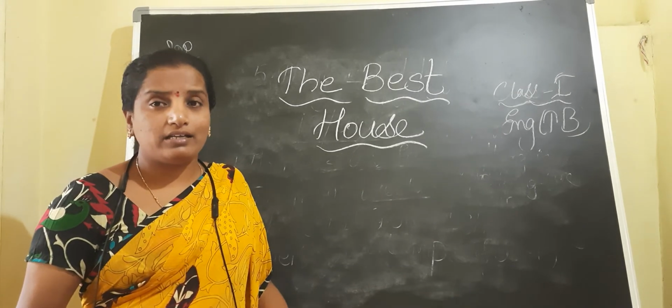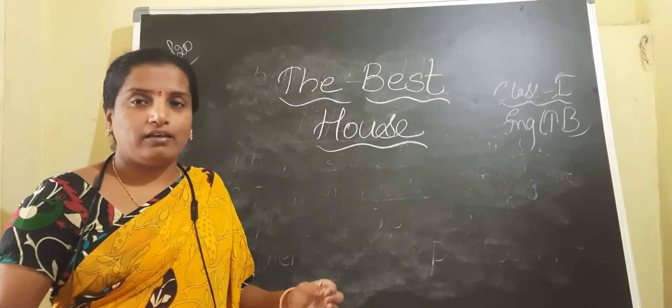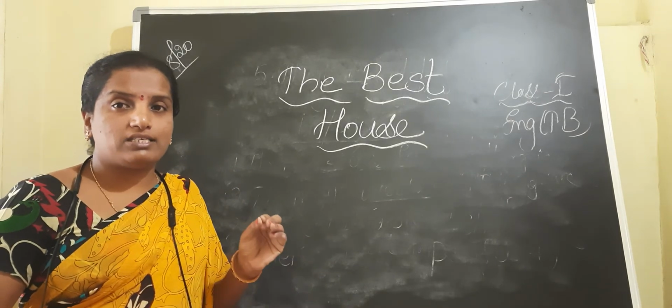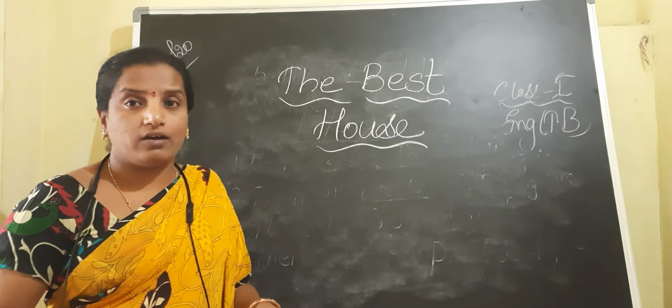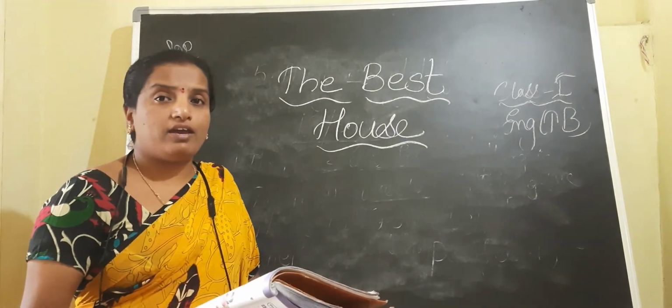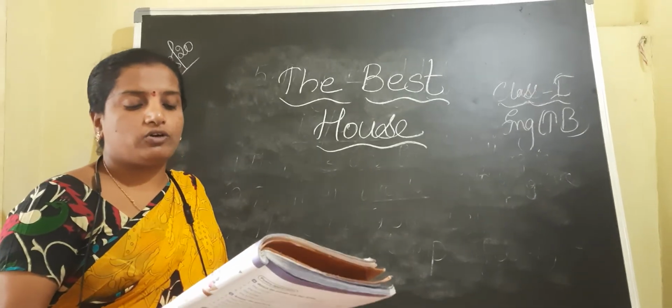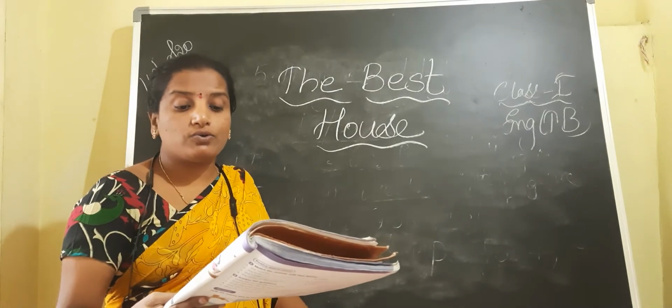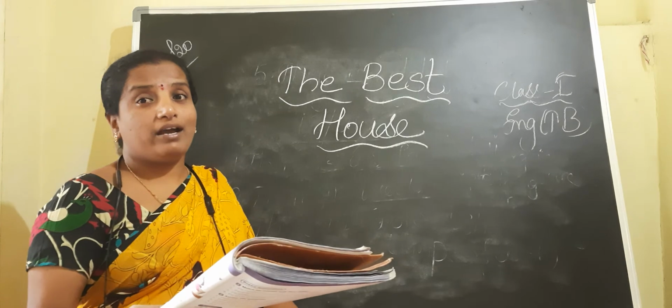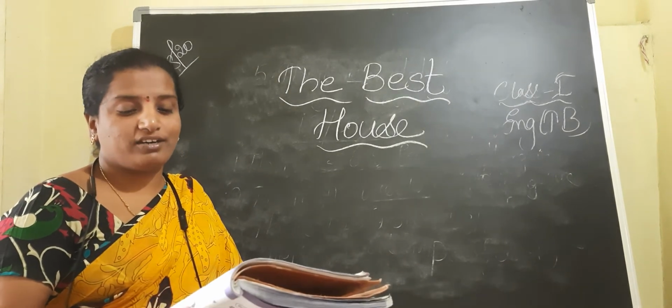Manaki mana ille swargam. Each and every person, each and every animal likes their houses. So in the same way here, the sparrow also told that a sparrow in her nest says my house is the best, my house is best forever in the world.